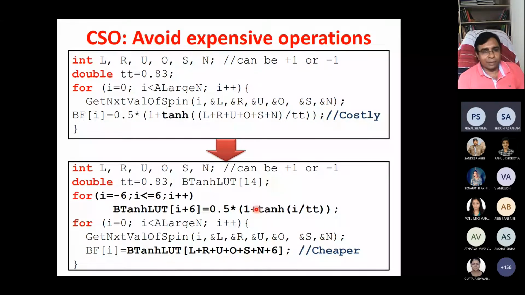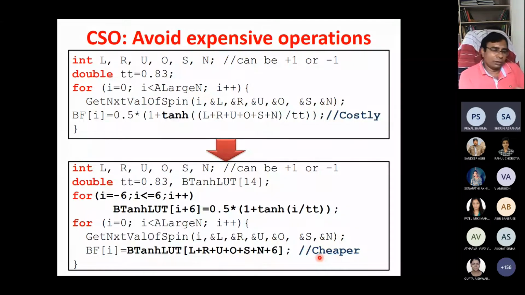This will save a lot of time, because every time there is this tanh calculation, and the 0.5 multiplication and the division by TT can also be safely removed and converted into a simple memory access. tanh operations are much more costly, but here we convert to LUT access, which is much cheaper. So this is a common sense optimization.